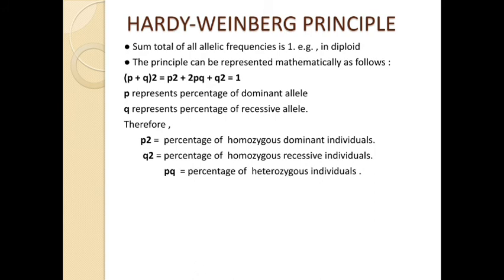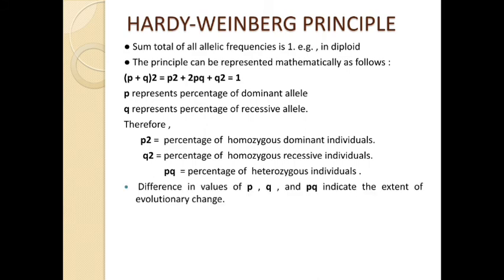2pq is the percentage of heterozygous individuals. So if we are writing capital B and small b, then this form is known as heterozygous. So if any individual has that composition of alleles, then we consider it a heterozygous individual. So you understood: p represents the dominant allele, q represents the recessive allele, p² represents the homozygous dominant individuals, q² represents the homozygous recessive individuals, and 2pq represents the heterozygous individuals.